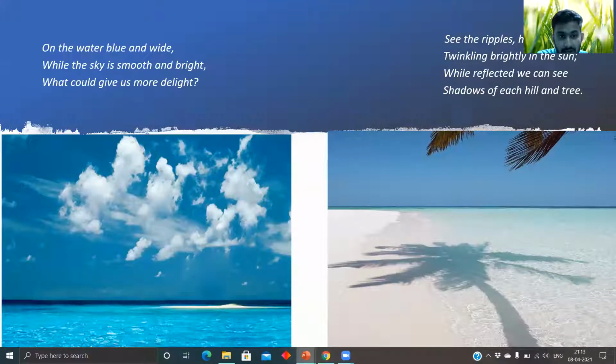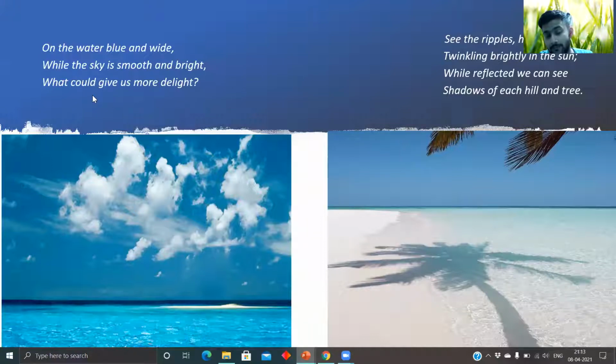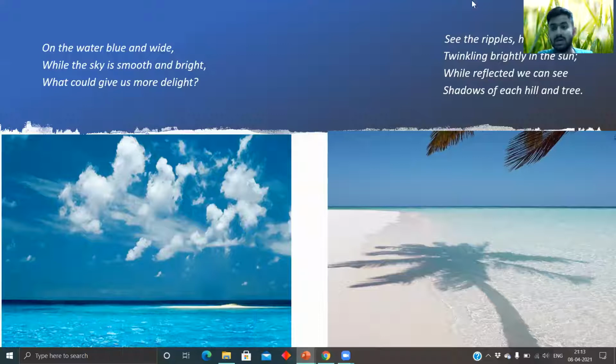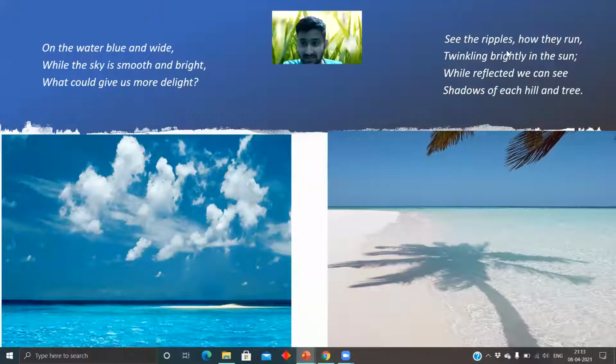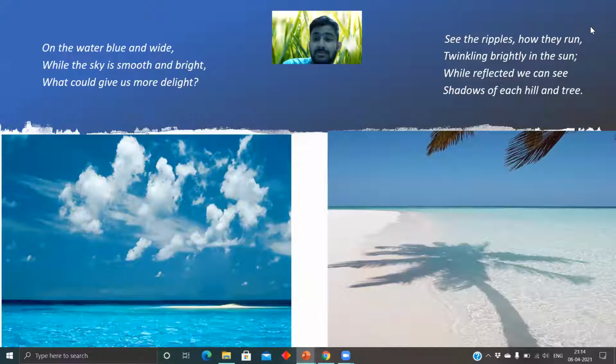Here, as you can see, this is A, on the water blue and white, while the sky is smooth and bright, what could give us more delight? So since bright and delight rhyme together, but wide, bright, and delight do not rhyme, we'll give this A, B, and B. As you can see in this stanza, see the ripples how they run, twinkling brightly in the sun. So you can see run, sun. These are both rhyming words, so we'll give them A and A.